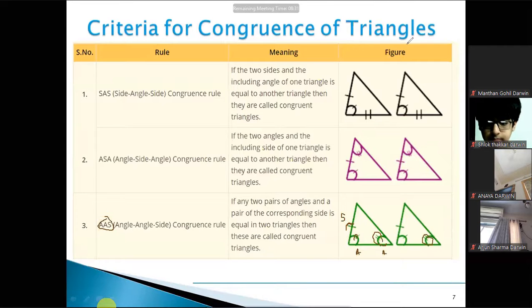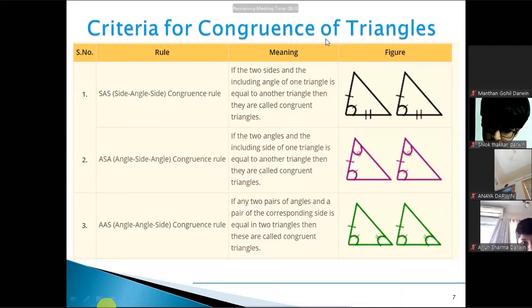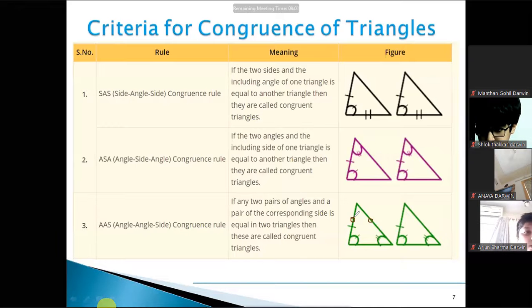Ma'am, in AAS, how will it be congruent? If the side which has both the angles, if we make it smaller in one, then the measurement of angles will not change, but they will not be congruent. So if you are making this measurement up to here and this measurement up to here, will they meet at some point? I'm talking about the side where we have taken the two angles congruent.